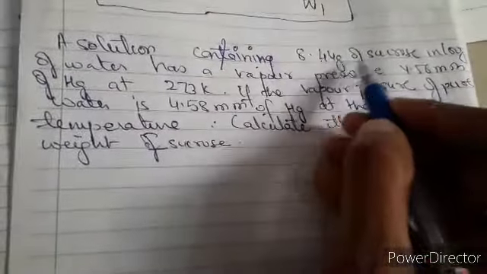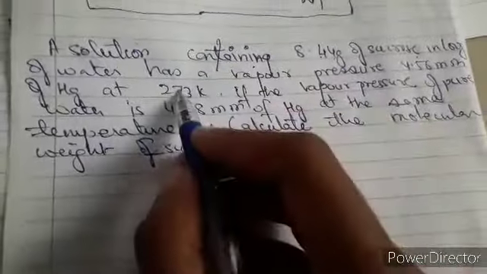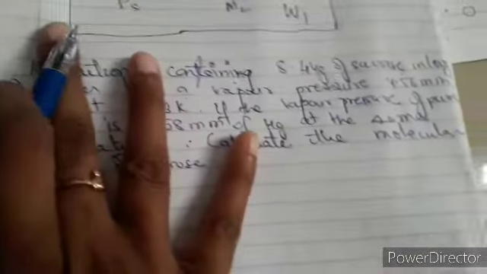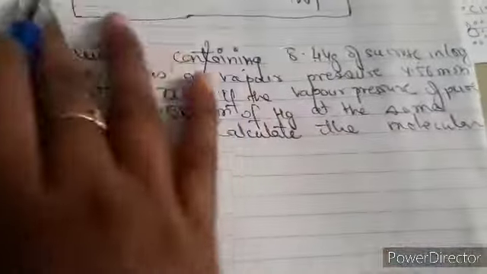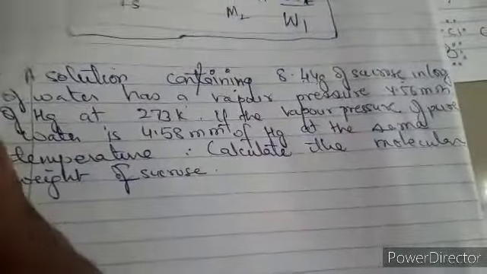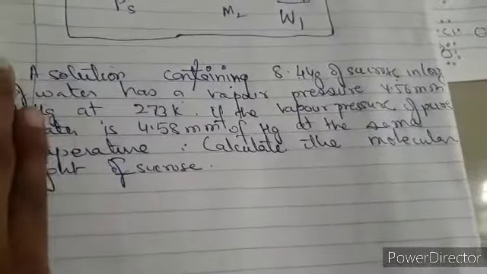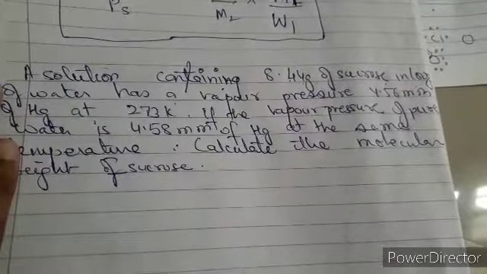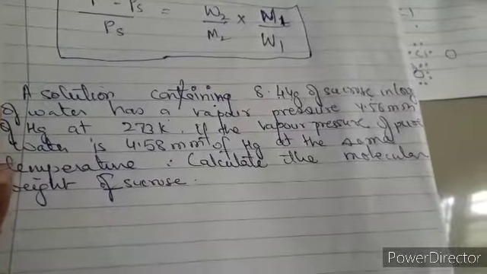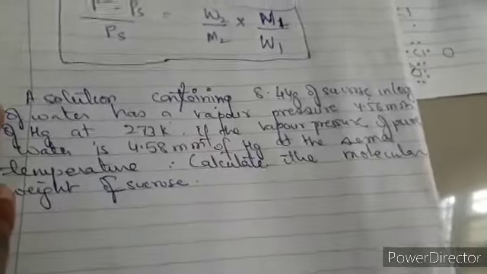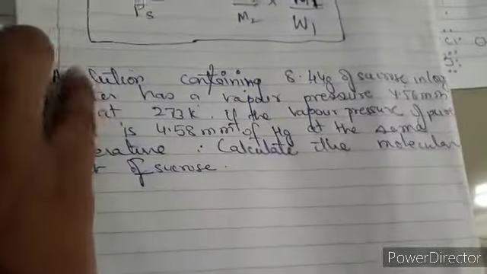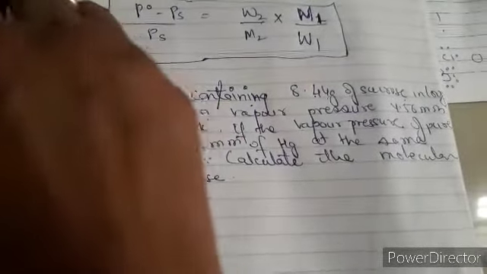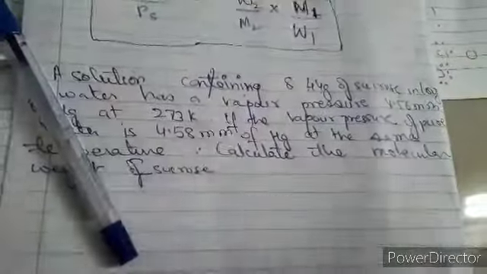This is one of the numericals: a solution containing 8.44 grams of sucrose in 100 grams of water has a vapor pressure of 4.56 mm of Hg at this temperature. If the vapor pressure of pure water is 4.58 mm of Hg at the same temperature, calculate the molecular weight of the sucrose. So they are focusing on the molecular weight of the solute part, the non-volatile solute.